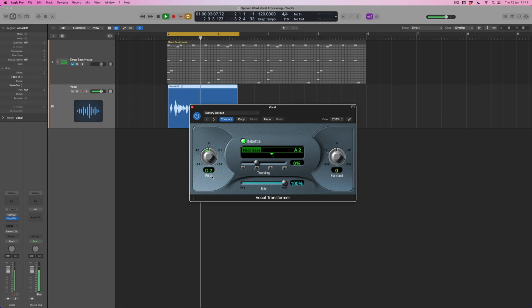Let's see what we can do with vocal transformation. Let's see what we can do with vocal transformation. Let's see what we can do with vocal transformation.